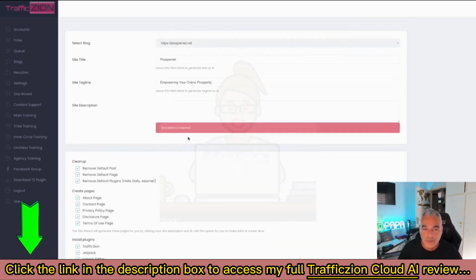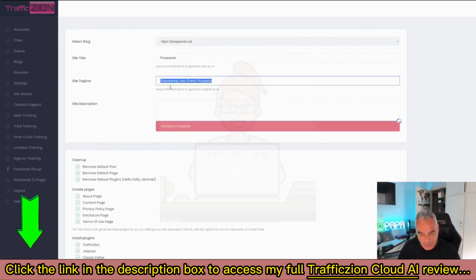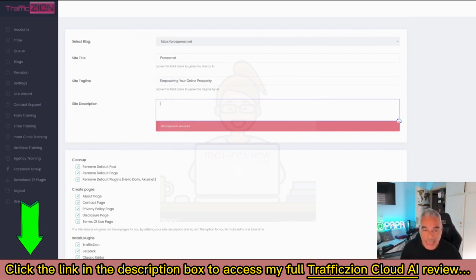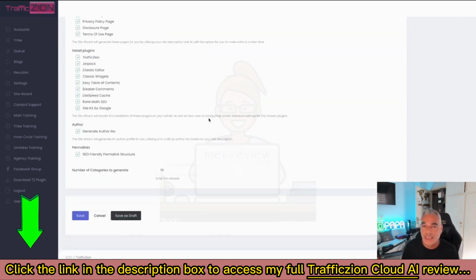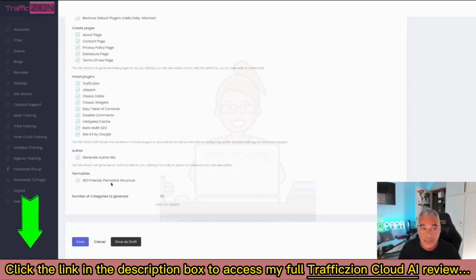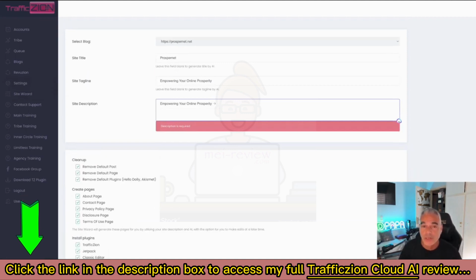Okay, so once you save it, basically you need to write some description. Once you save it, it actually changes everything on your website. Even if you have a website that's already there, it actually goes in and changes and adds everything that you need. So this is our site wizard, where you're going to be able to install and do everything really fast instead of doing it manually.